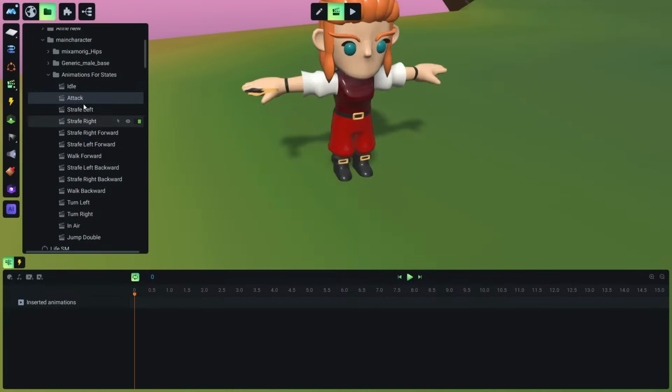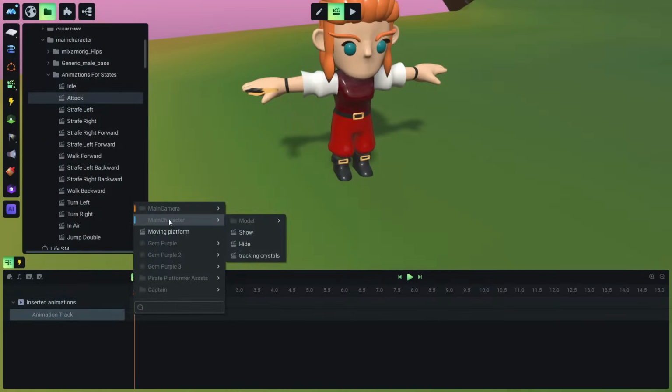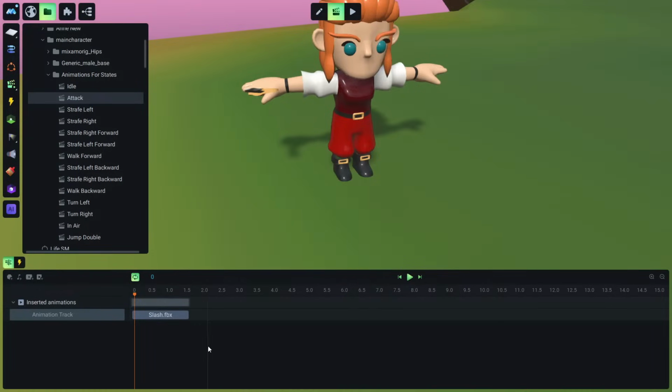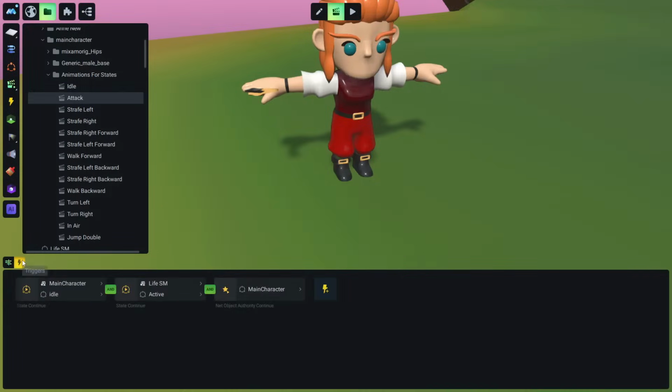And we'll go here and we delete now here. Okay, because this is from the idle, and we are going to import a new animation, and we are going to import our slash. Okay, animation is add an animation, but the difference is that this is a copy of the idle. And so if you go here, you will see this that looked very confusing at the start, but now it's a little bit more clear. Because now this animation plays when our character is continuously on idle state, excuse me, and on active state of this state machine, and this is a network event, but we don't care about that.